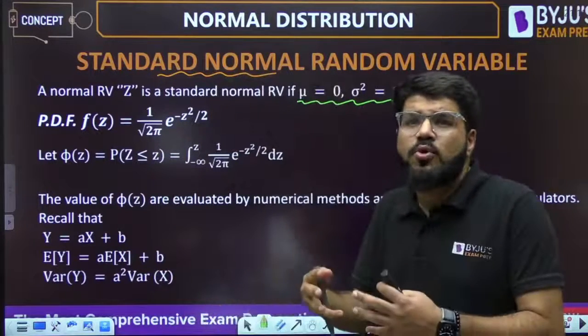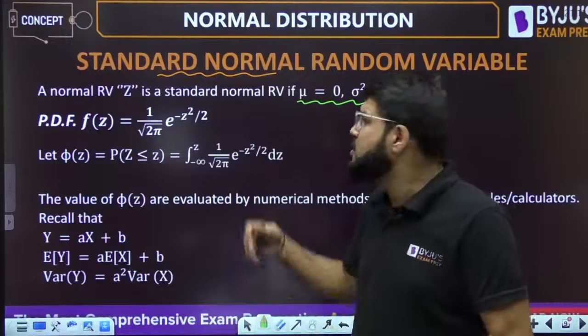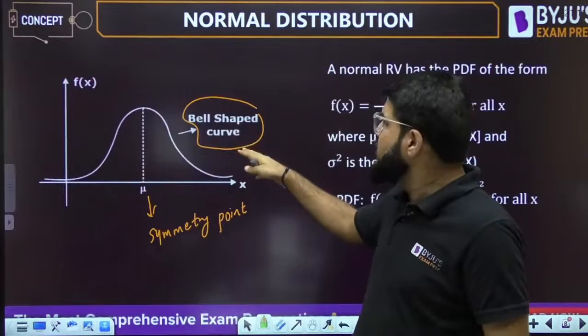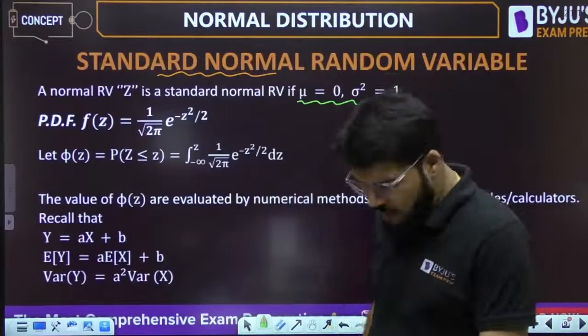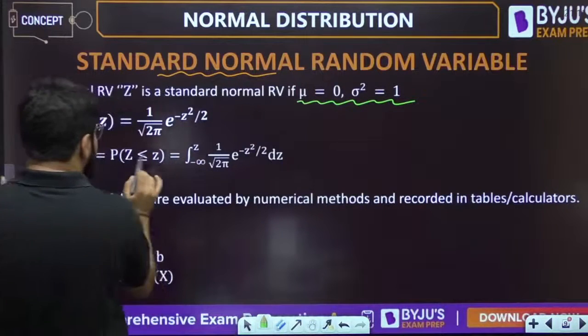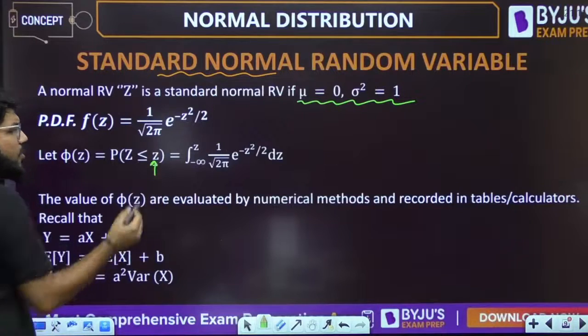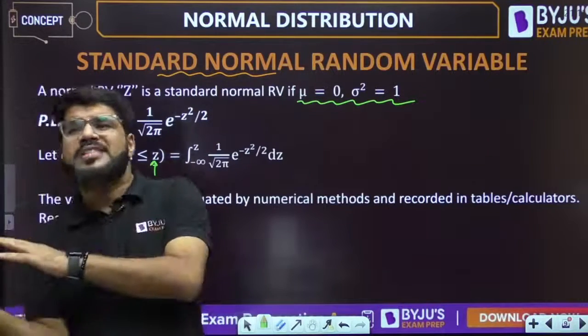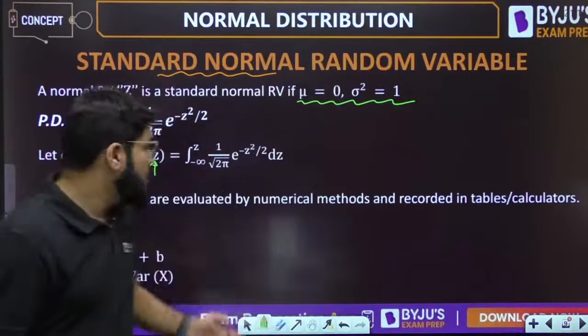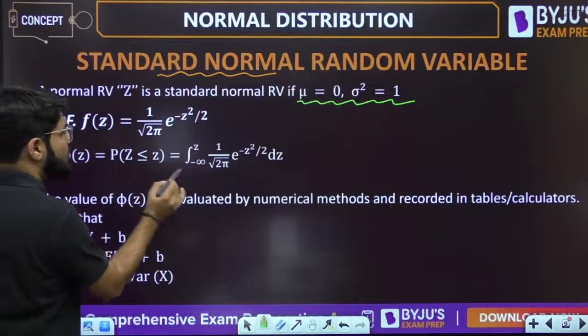Now, let's suppose I want to calculate probabilities with respect to z or maybe with respect to x. The probability that z is less than or equal to small z, that is, z going from the lowest possible value, minus infinity, up to z.